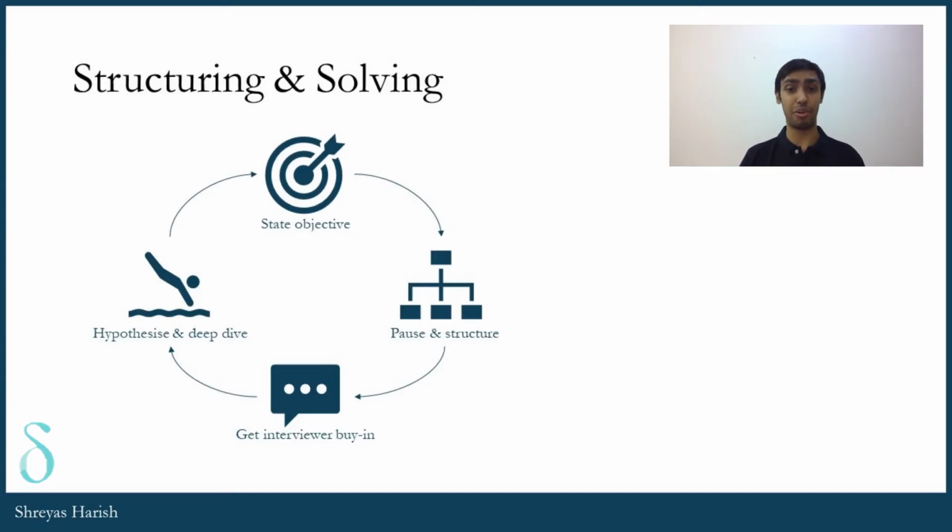Either you're right and the interviewer tells you to go forward in that direction, or they give you more information and say that this isn't quite the direction, but you get the required information to find out which bucket of the structure to really look at further. And so, once you've picked a bucket to deep dive into, once again that becomes your stated objective and you repeat this overall cycle. You will keep repeating the cycle until you get closer to the answer. In my experience, this might happen maybe 3 to 4 times, and you will break out of this cycle only in 2 cases.